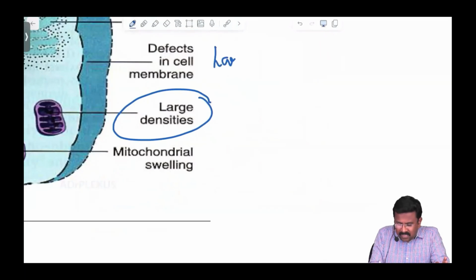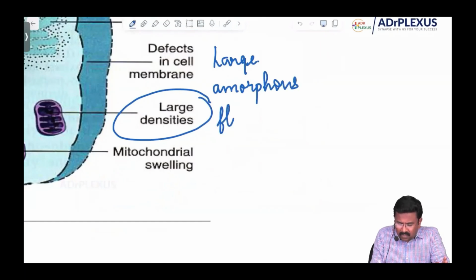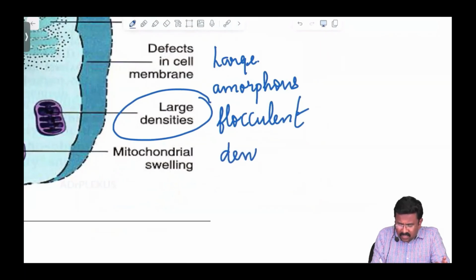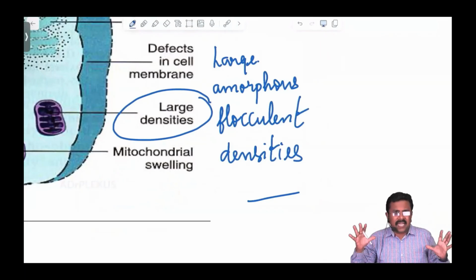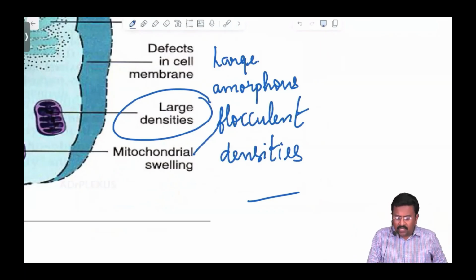They will be large, amorphous, flocculent densities. This is the keyword in the mitochondria. That is a sign of irreversible cell injury.